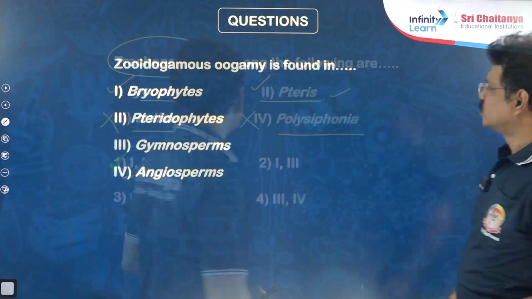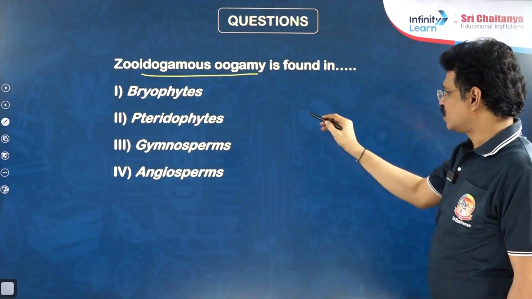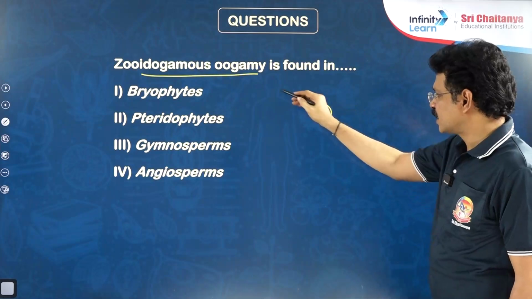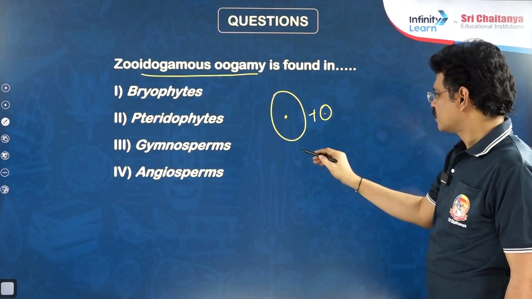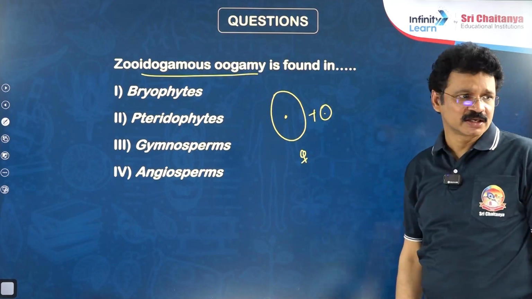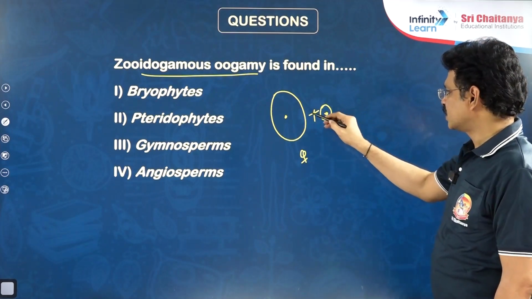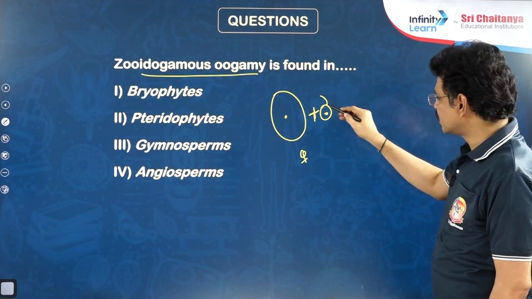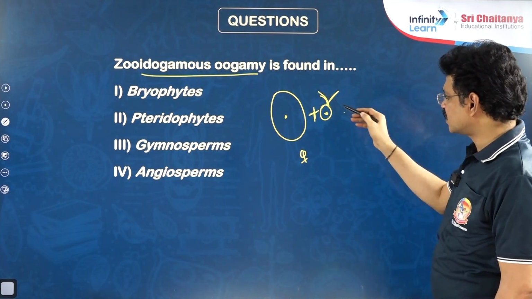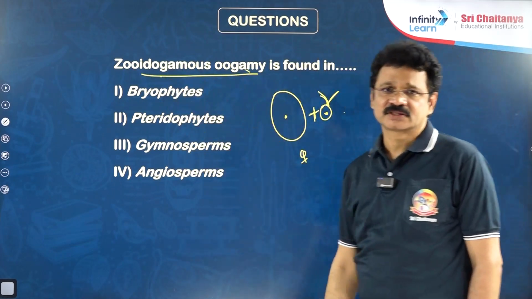Zooidogamous type of oogamy is found in which members? Oogamy means fusion of a smaller male gamete with a large stationary female gamete. The female gamete is large, stationary and non-motile. The male gamete is smaller, and may be motile or non-motile. If the male gamete is motile due to the presence of flagella or cilia, that kind of oogamy is called zooidogamous oogamy.